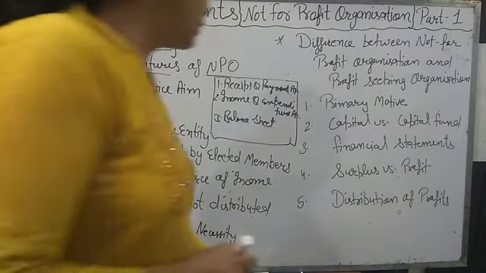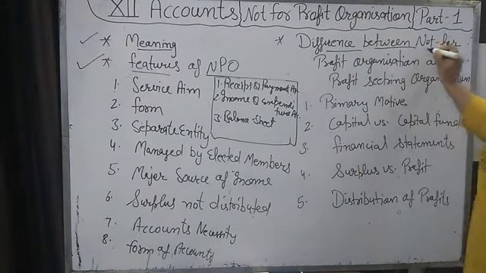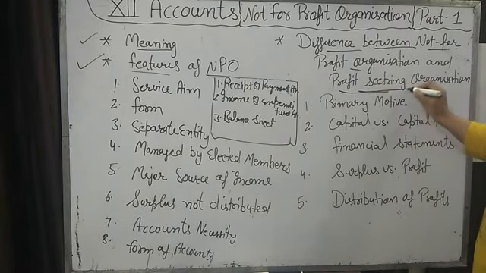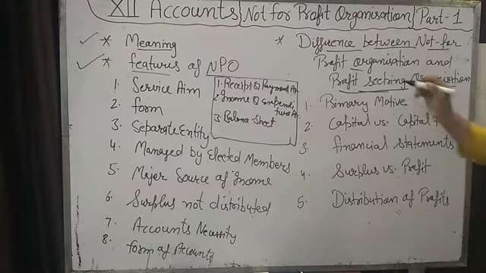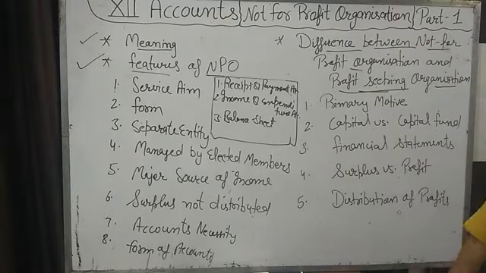Now the next topic of theory is what is the difference between a not for profit organization and a profit seeking organization. That organization whose main motive is profit, how is it different from a not-for-profit organization.